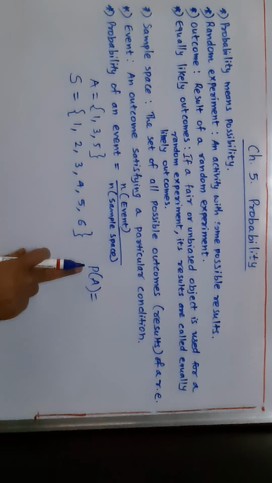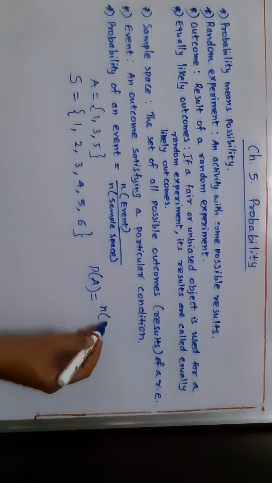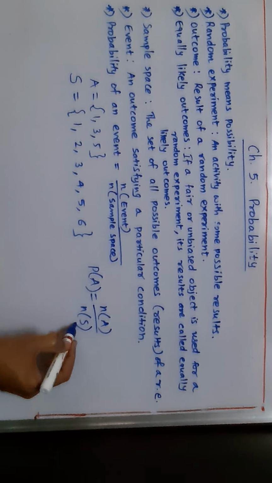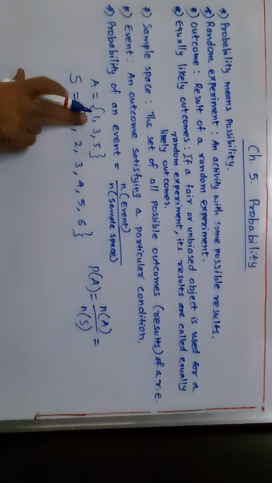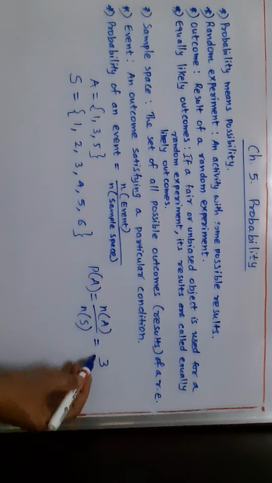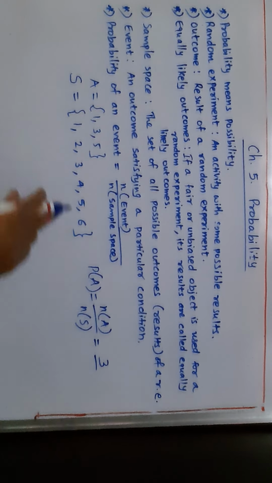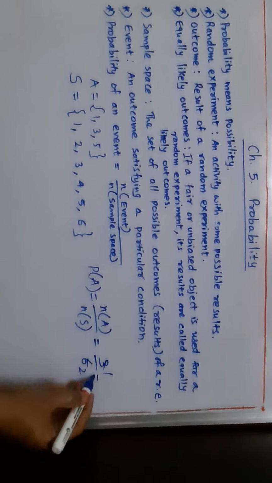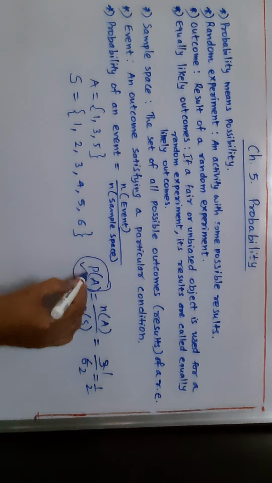P of A, the probability of event A to occur, is the number of objects in set A upon the number of objects in the sample space S. Now the number of objects in set A is 3. There can be 3 odd numbers in this sample space, and the total objects in the sample space is 6. So 3 ones are 3, 3 twos are 6. So 1 upon 2.